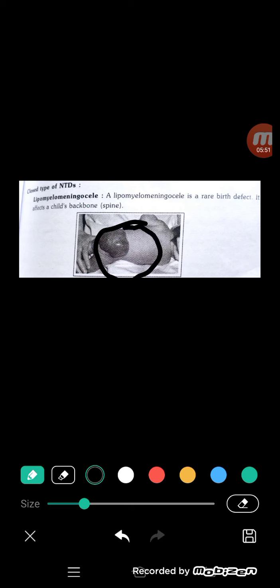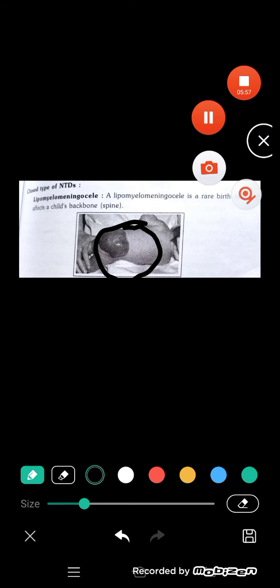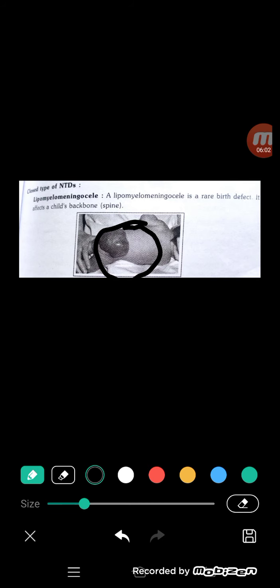It affects the child's backbone, meaning the spinal cord is affected, and the spine vertebrae are also affected.